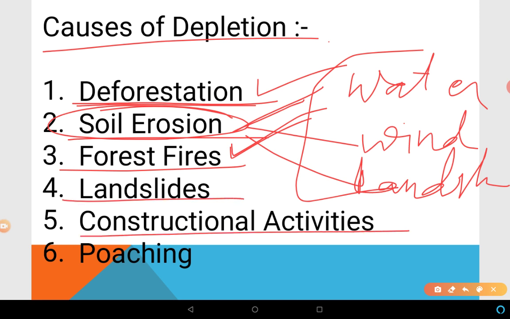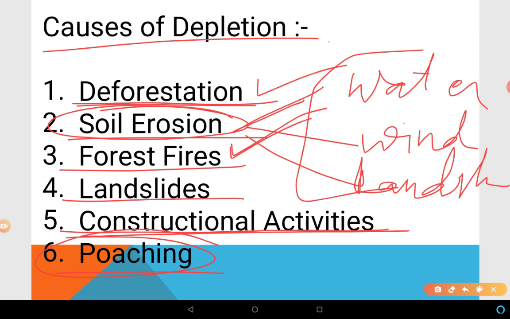Constructional activities: we are constructing roads, buildings, laying down railway lines, clear. We are growing the industries continuously, so these are the constructional activities due to which we are depleting the flora and fauna. Poaching is a very important reason. Poaching is a very big cause of depletion of flora and fauna also, clear.